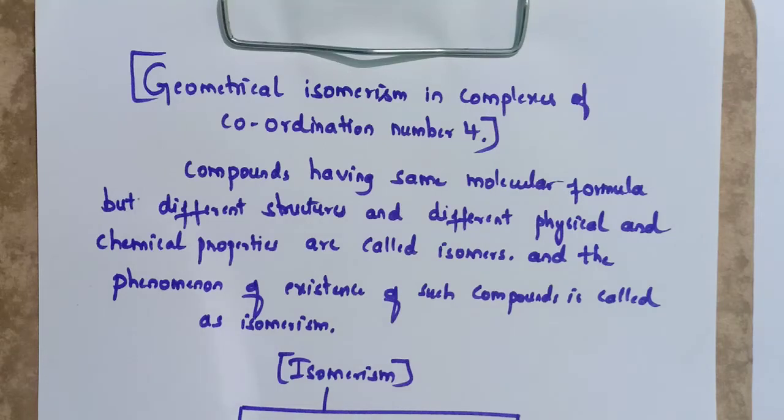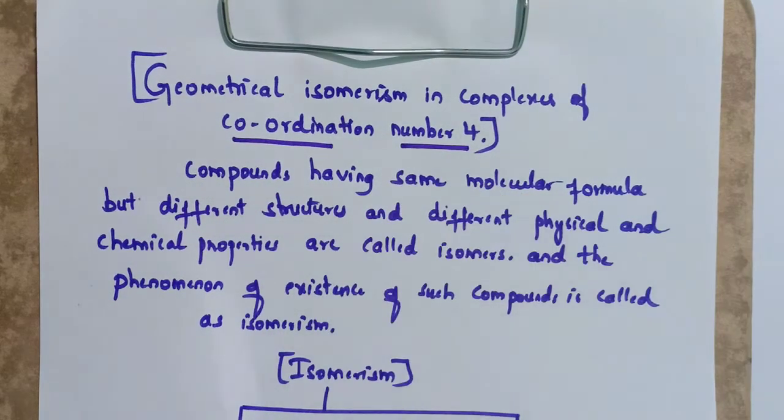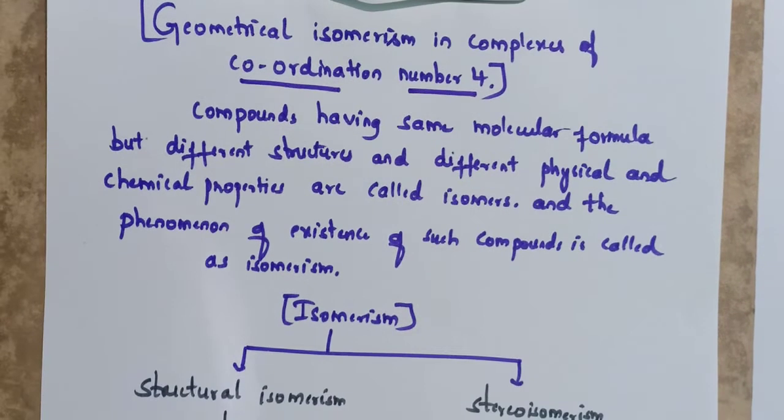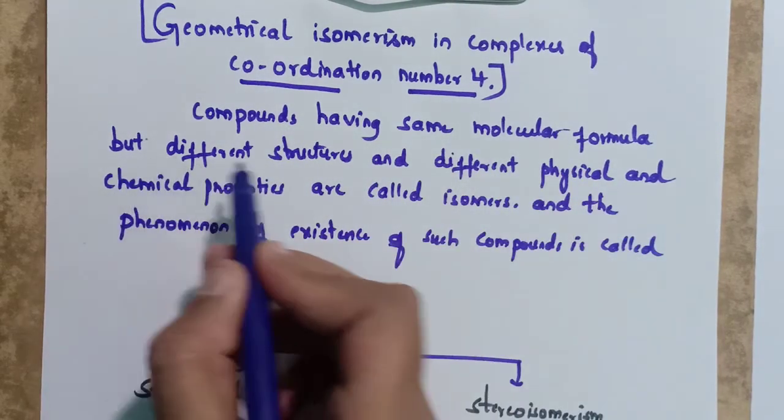Hi students, in this video we shall learn about the geometrical isomerism in complexes of coordination number 4. First of all, we have to know what is isomerism. Compounds having same molecular formula but different structures.